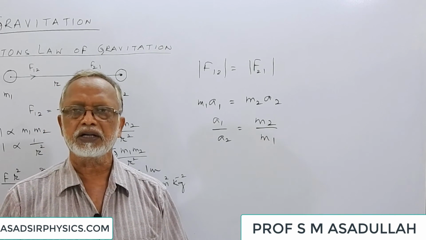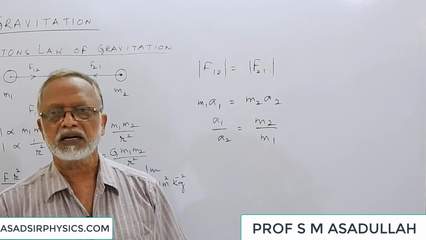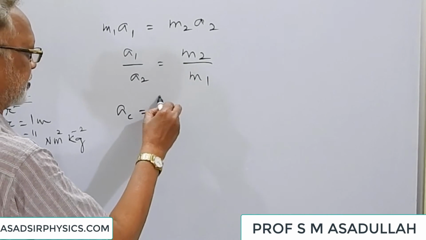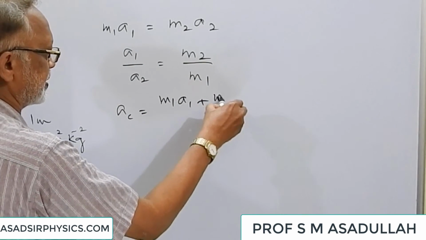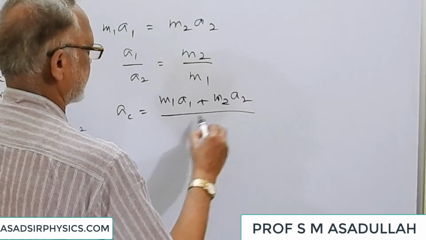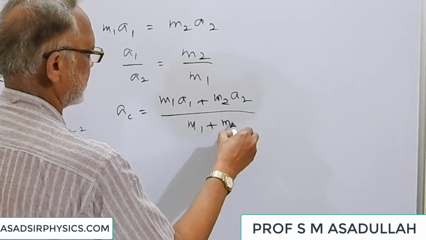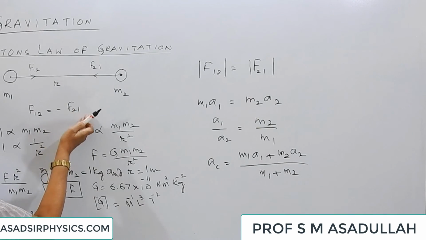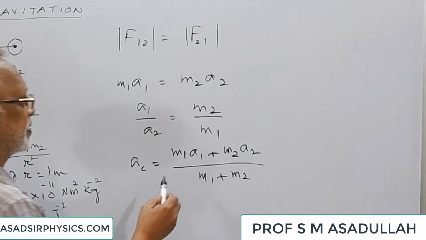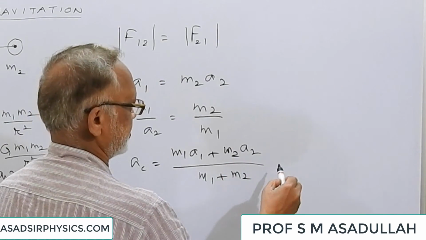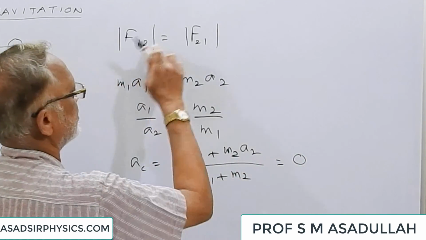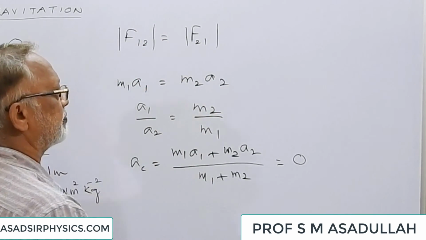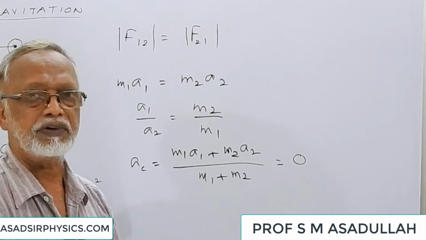Even though the two bodies have got different accelerations, their masses are also different. What is the formula for the acceleration of the center of mass? AC is equal to (m1a1 plus m2a2) by (m1 plus m2). We know that F12 is equal to minus F21. So F12 plus F21 is equal to 0, or m1a1 plus m2a2 is equal to 0. 0 by anything is 0. If we write the magnitudes, we write it like this. If we write full vectors, then we have to write minus here. Then m1a1 plus m2a2 is equal to 0.